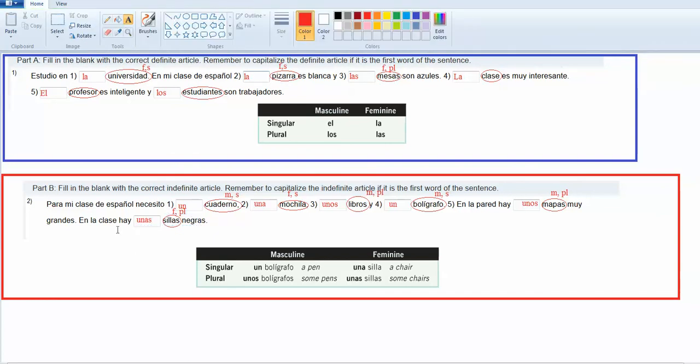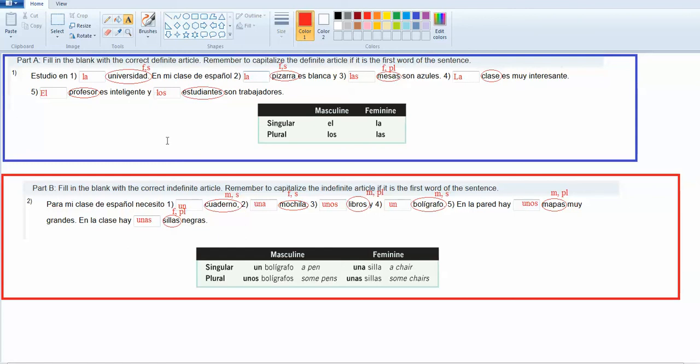Okay, so the indefinite is when you're saying, so here I'm saying for my Spanish class I need a notebook, a book bag, some books, and a pen. In the wall there are some very big maps, and in the class there are some black chairs. Okay, whereas up here I'm saying I study in the university. In my Spanish class, the board is white, the tables are blue, the class is very interesting, the professor is very intelligent. So when you're putting el's and la's in there, you're getting the.